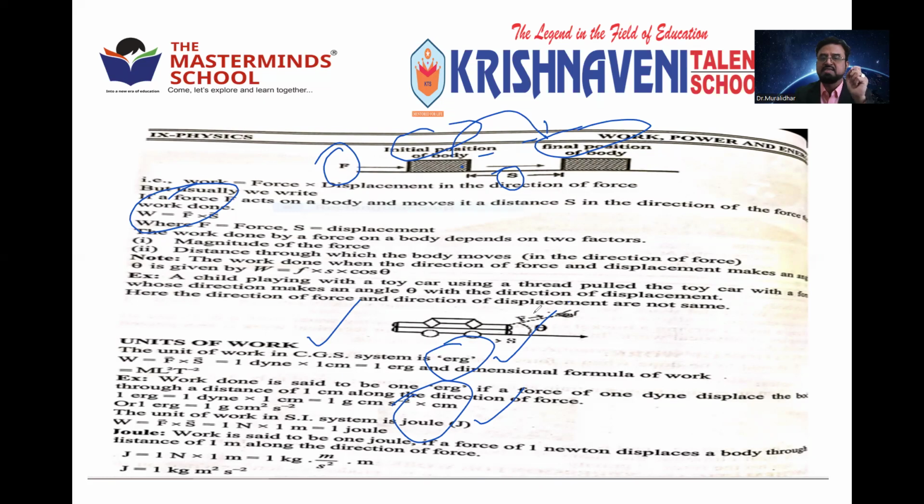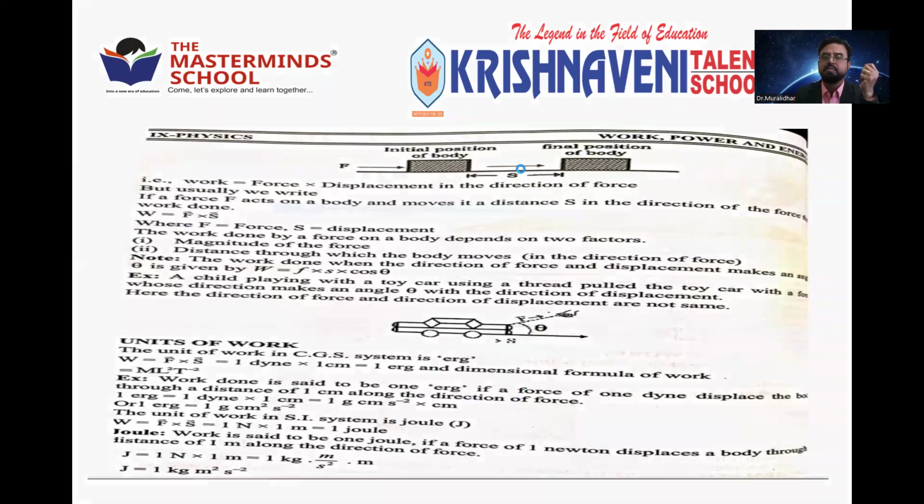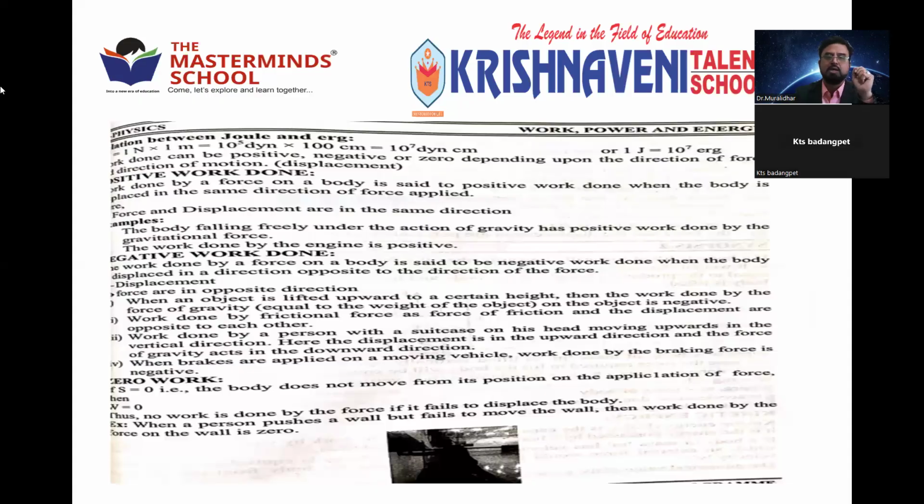So work is said to be done if the body displaces along the direction of force, which is mathematically given by W is equal to F into S. That is, work is measured in either Newton meter or dyne centimeter or joule or erg. Right? That is completely about work.